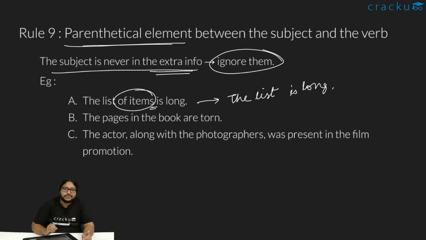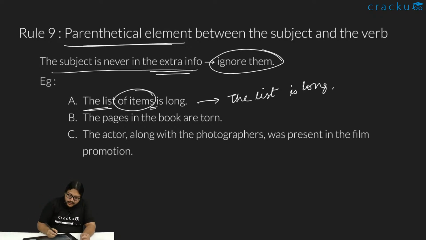This is not the subject. So the verb will not agree with items. The verb will agree with list. What is the sentence about? The sentence is about the list of items, it is giving us more info about that particular list, right? So always ask what is the subject. Whatever the subject is, the verb will agree with the subject only, not with the extra info or anything.